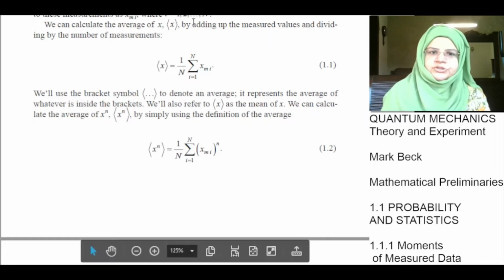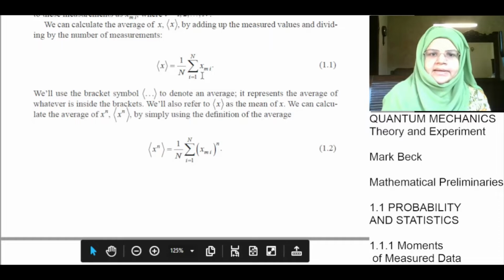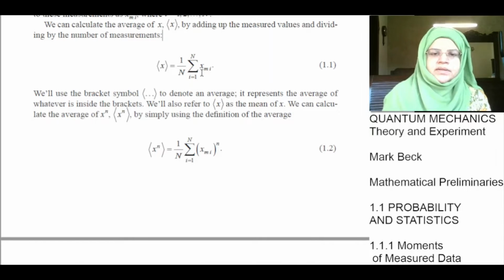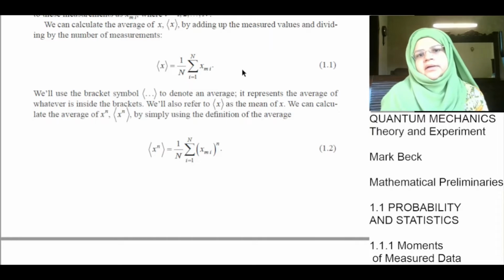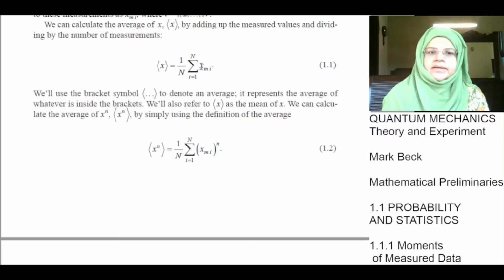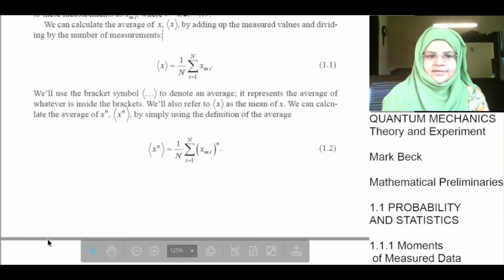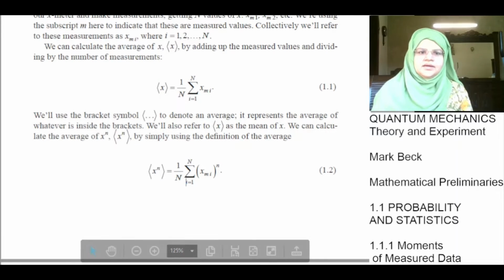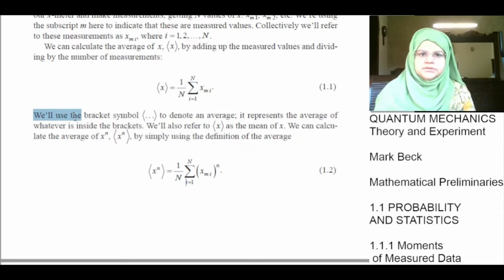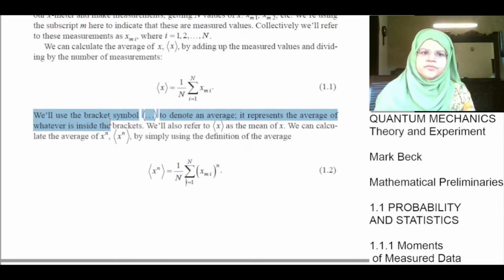To get the average value of x, we will add up all the values from i is equal to 1 to n, which means xm1 plus xm2 plus xm3 plus xm4 and so on till xmn, and divide by n, which is the total number of the measurements that we made. We'll use the bracket symbol to denote an average. It represents the average of whatever is inside the brackets. We'll also refer to the average of x as the mean of x.